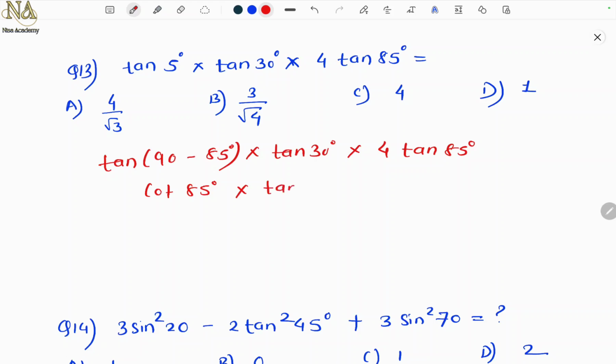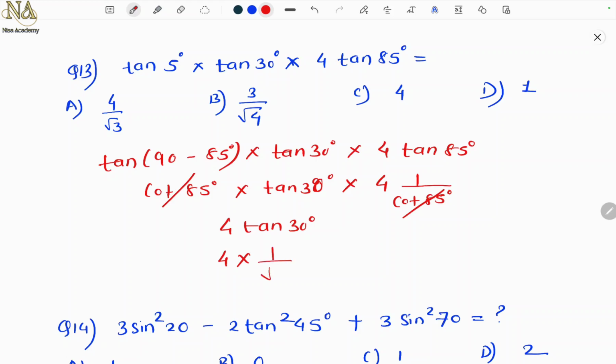This is tan 30. Into this I can write 1 upon cot of 85, right? Because tan and cot are reciprocals of each other. This will get cancelled. So tan 30 is 1 upon root 3. So this is 1 by root 3. So option A, 1 by root 3.